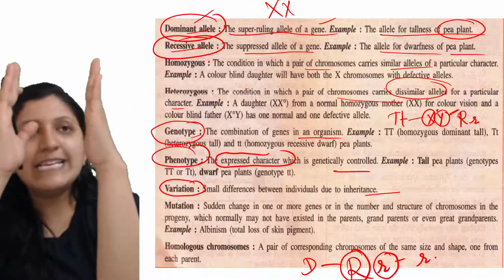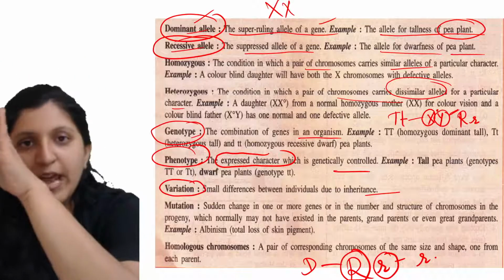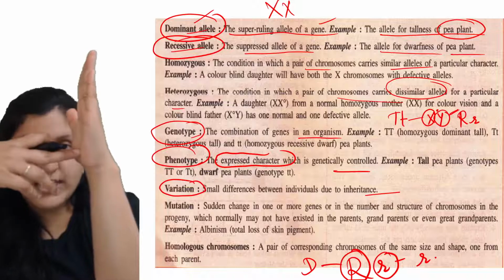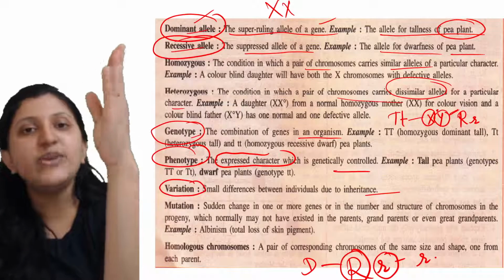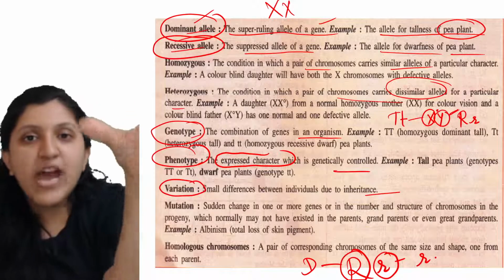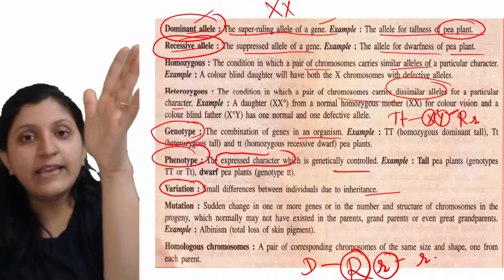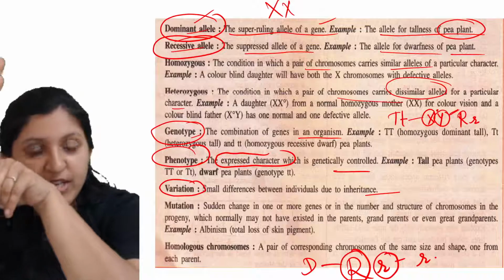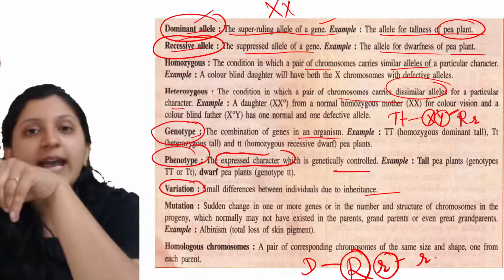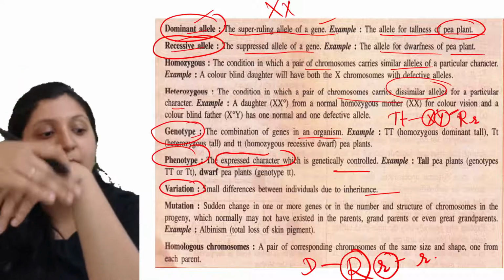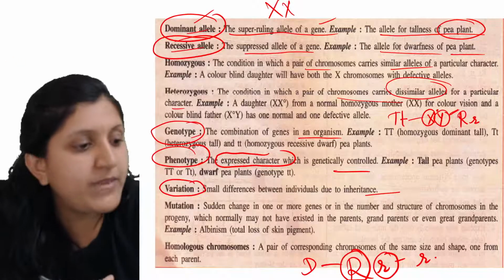If the father's gene is expressing, the child has one of the features from the father. In another character, if the mother's gene is expressing, the child will have a character from the mother.